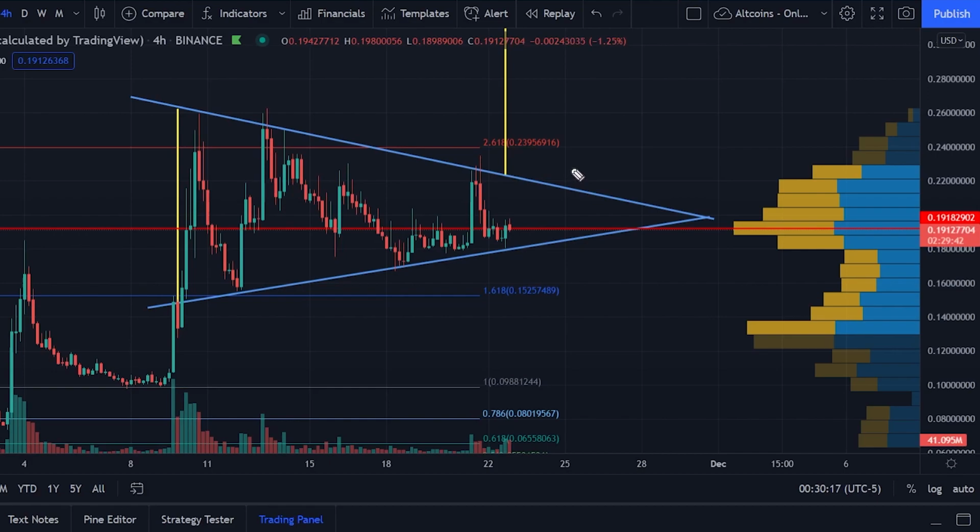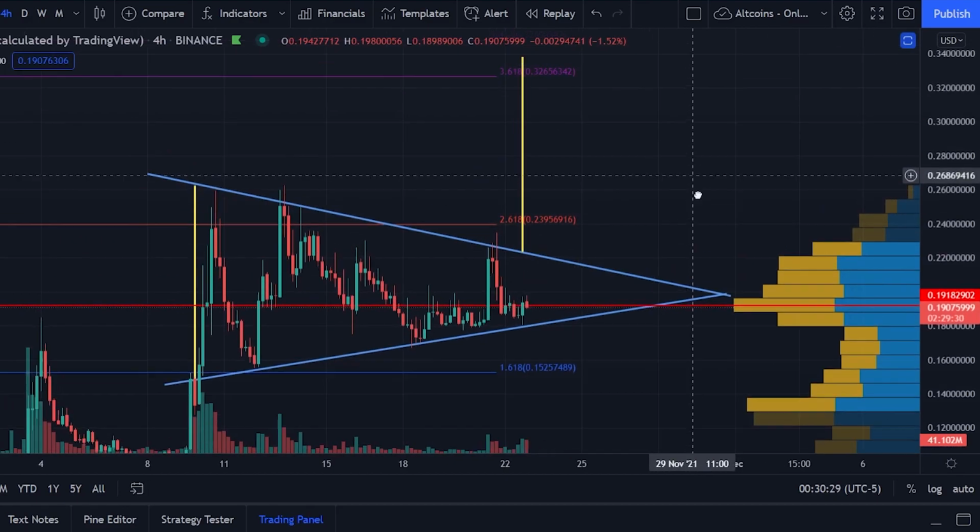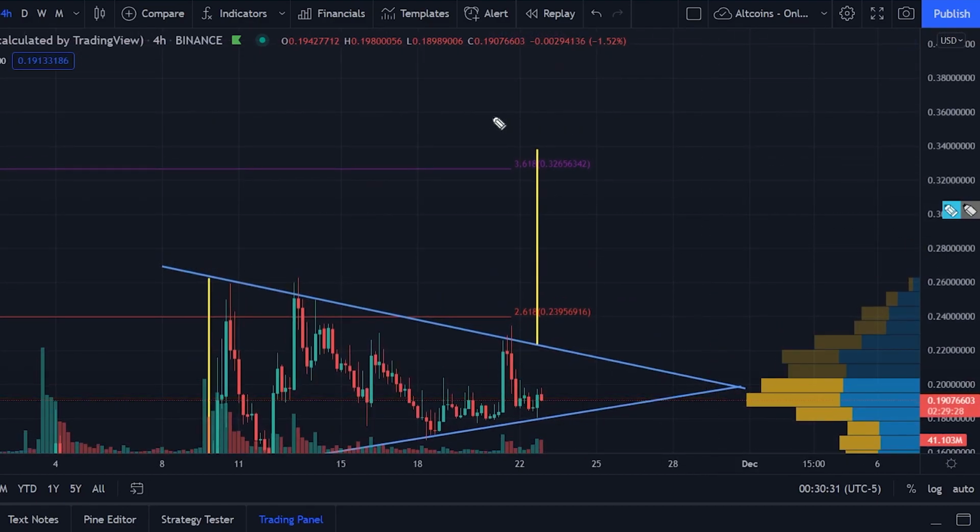If we do get a candle above 23 cents and above this symmetrical triangle pattern, then we should definitely continue the pattern. And my short-term price target for this pattern is sitting at about 33 cents, which is also in confluence with the 3.61 Fibonacci extension level, right? So that is my short-term price target for Iotex.